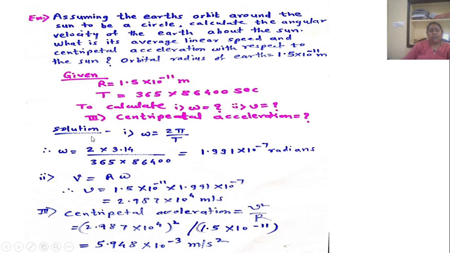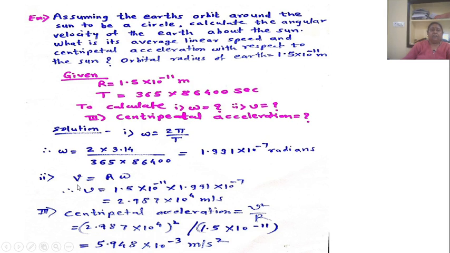So we know that omega equal to 2 pi upon t. Now here omega equal to 2 into 3.14 upon 365 into 86,400 equal to 1.99 into 10 raised to minus 7 radians per second, that is the angular velocity, that is a omega.